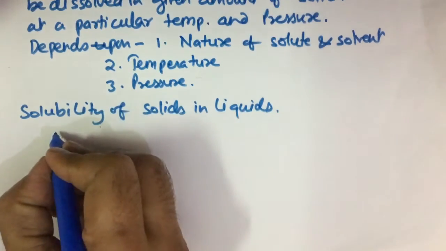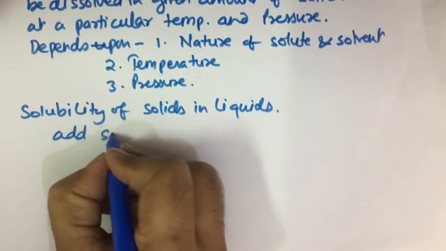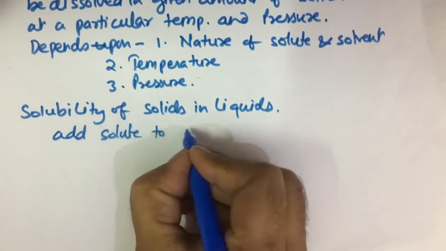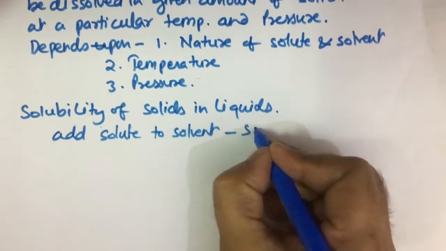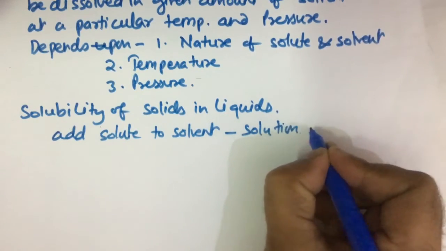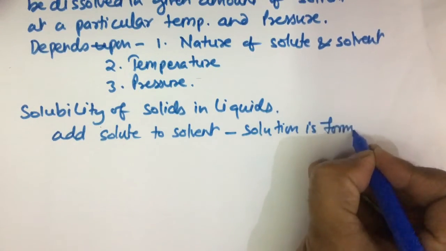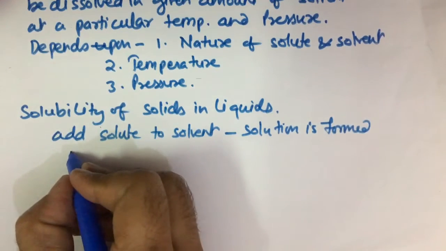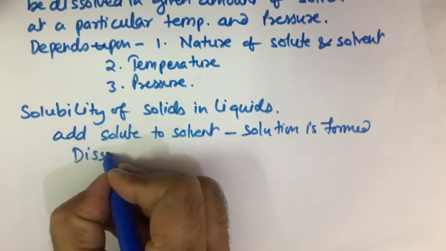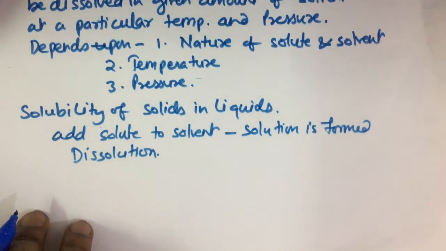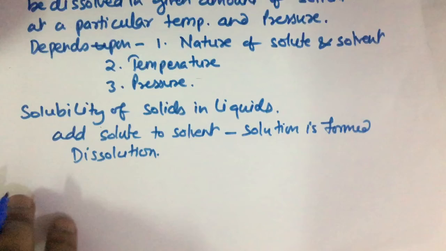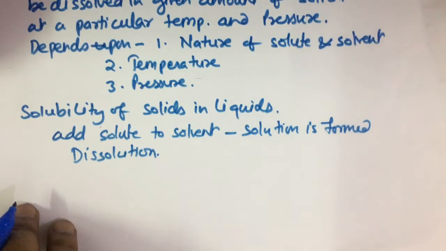So when we add solute to solvent, what forms? Solution is formed and the process is called dissolution. Now if we add more of the solute, some of the solute particles collide and they get precipitated,